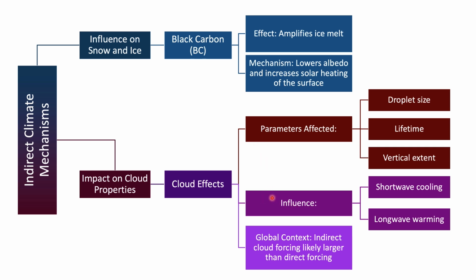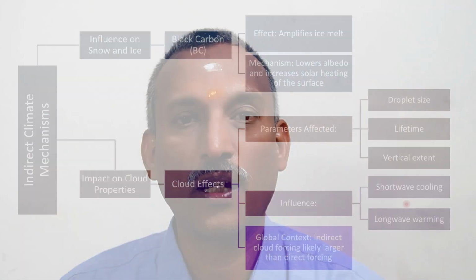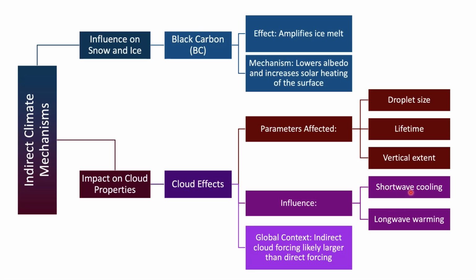And how does it influence the climate? Shortwave cooling and longwave warming are there, because we have seen some part of the black carbon can absorb light and some part may scatter light. So that's the reason cooling and warming are there. And in the global context, indirect cloud forcing is larger than direct forcing. So these are all the different ways by which black carbon affects the climate.